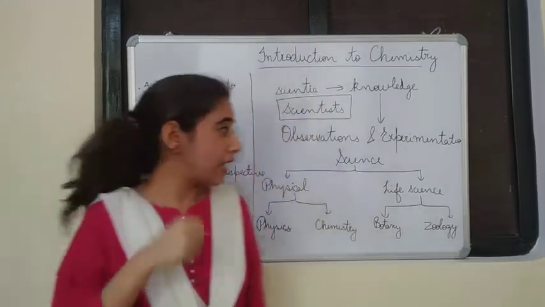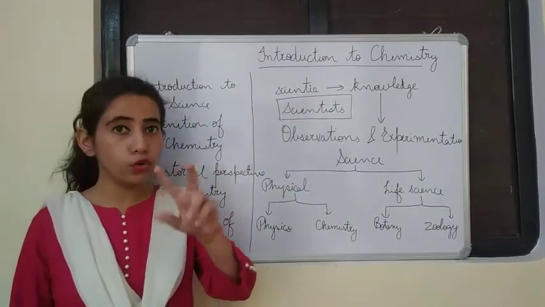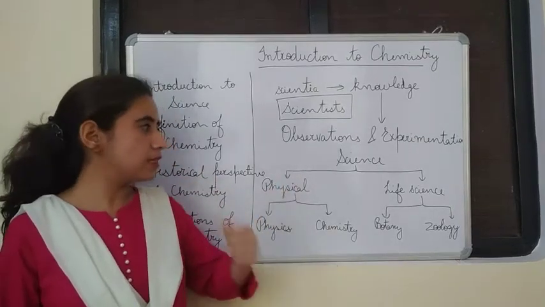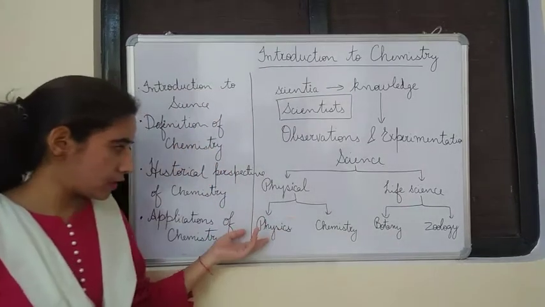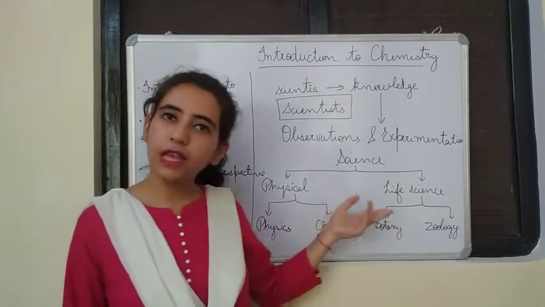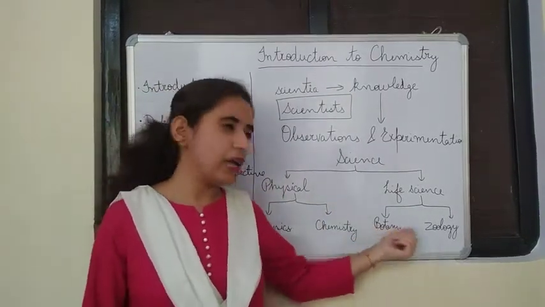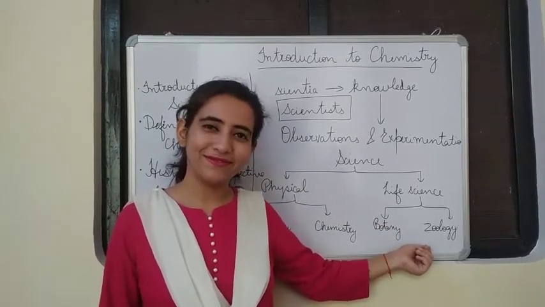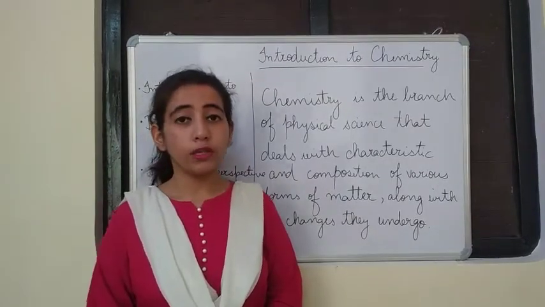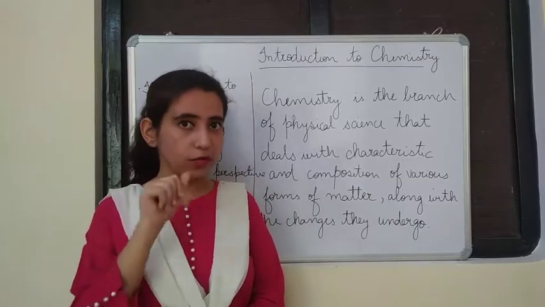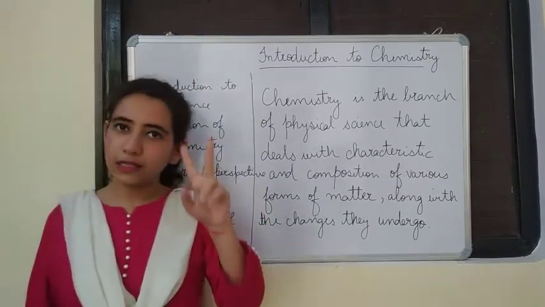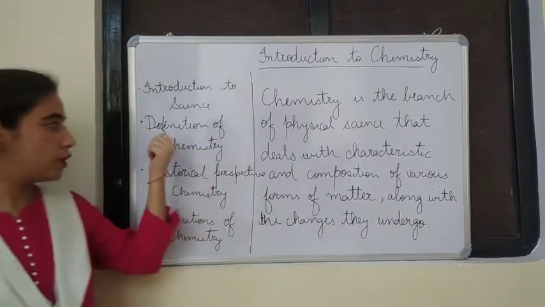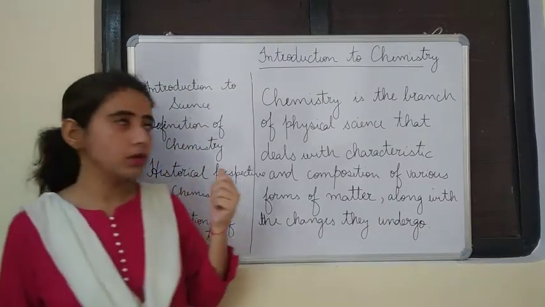Science is divided basically into two branches, that is physical science and life sciences. Physical science is further subdivided into physics and chemistry, and life sciences is divided into botany and zoology. Okay students, we have completed the first topic, Introduction to Science. Now we will see the second topic, the definition of chemistry, and here it goes.